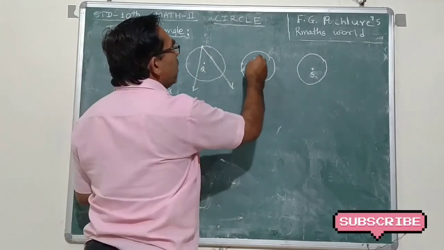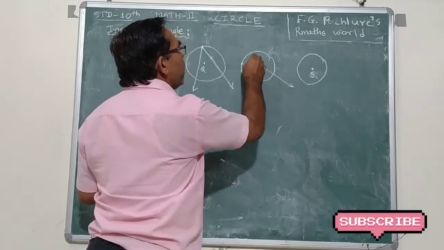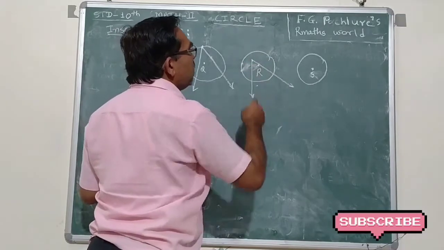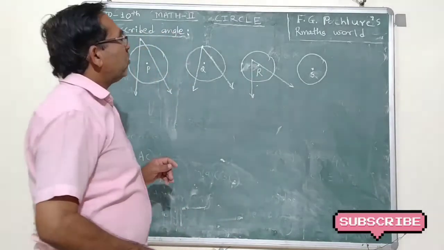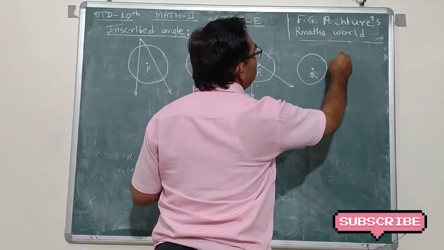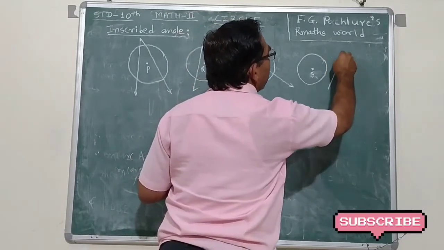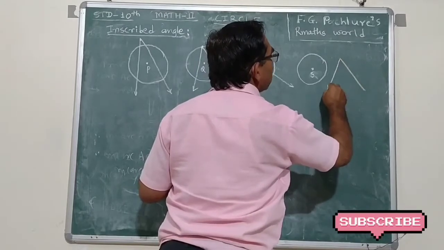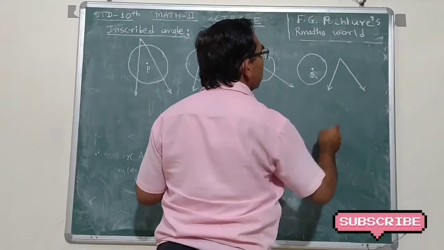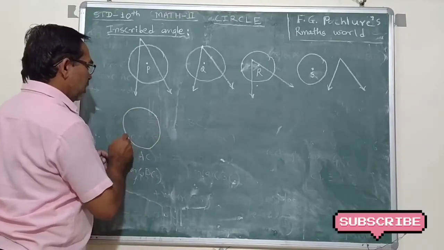and in the third figure, the vertex of an angle is in the circle, and again I draw one figure in this way.